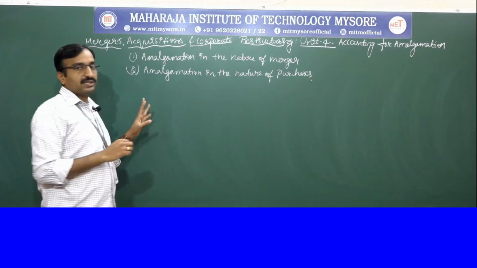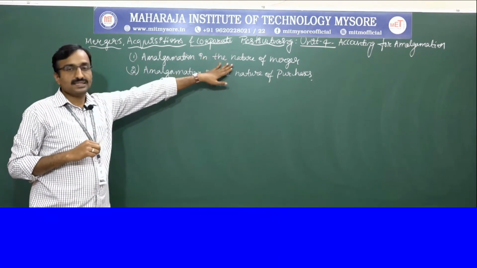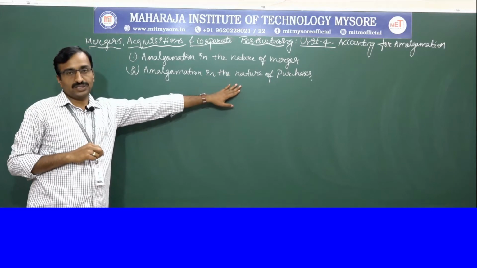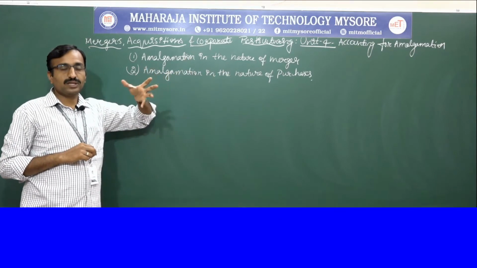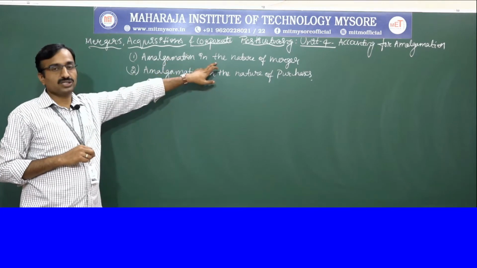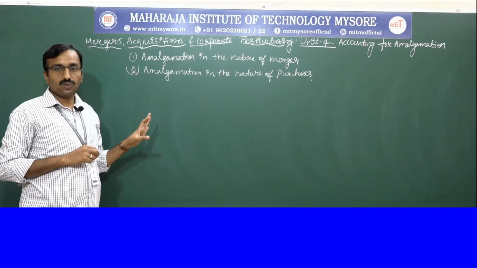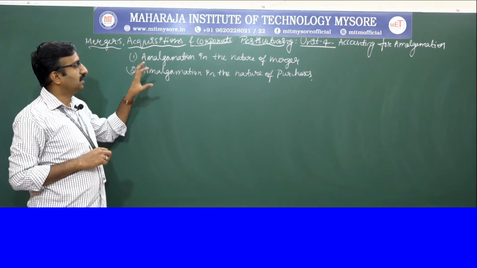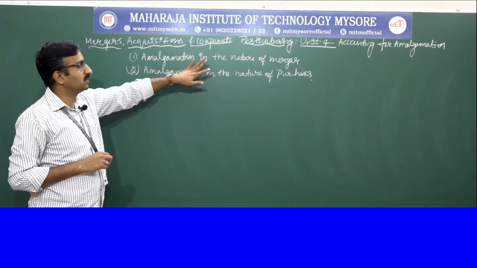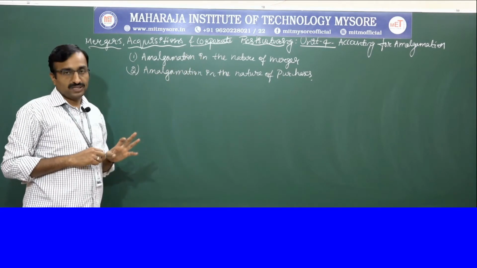Okay, so we understand the accounting calculation in both methods. One is the nature of merger and the other is the nature of purchase. We calculate the accounting values in one way in the case of merger and another way in the case of purchase. So we understand how we maintain the accounts in a merger and how we maintain the accounts in a purchase.